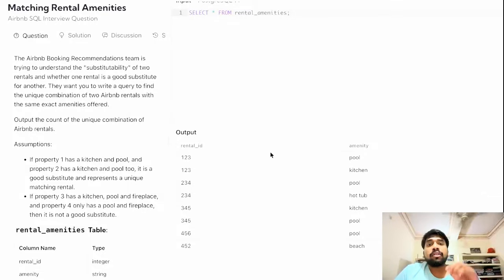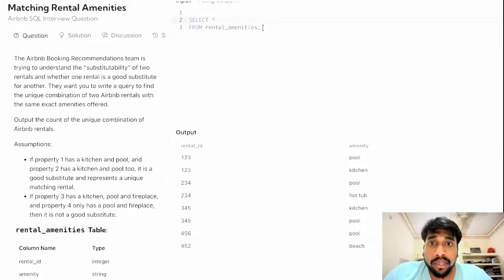With this, there is one thing to understand: we can match these rental IDs on the basis of the number of counts of their amenities as well. So first, what if we find the count of amenities each rental ID has? We will do that first.